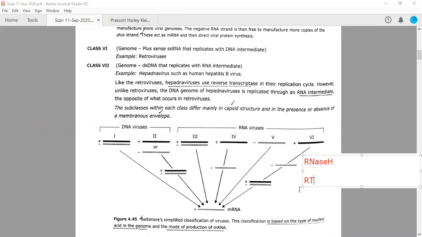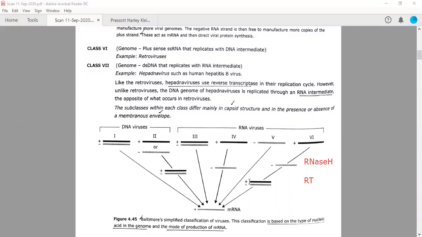So this is known as RNase H, which is part of the same enzyme, reverse transcriptase, RT. This reverse transcriptase has RNase H function because it degrades the RNA out of this duplex, or this hybrid, when the DNA is synthesized using the RNA template. So it has 2 functionalities: RNase H, which degrades the RNA out of this hybrid, and RNA dependent DNA polymerase, because it makes DNA out of this RNA template.